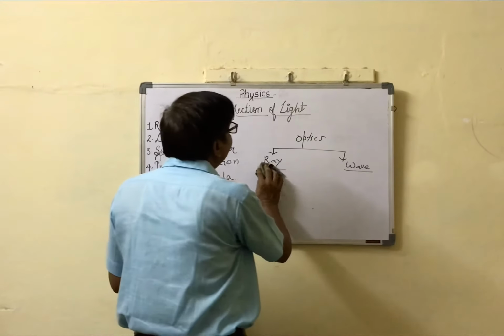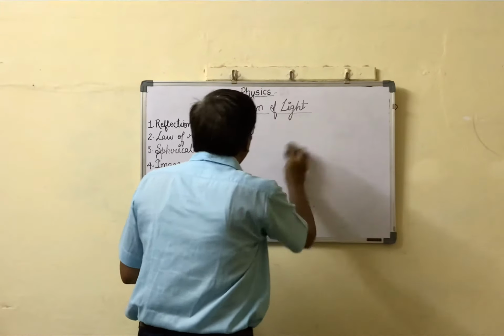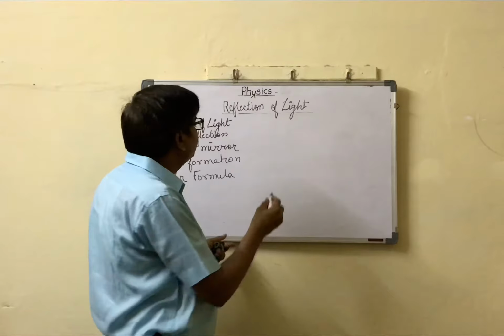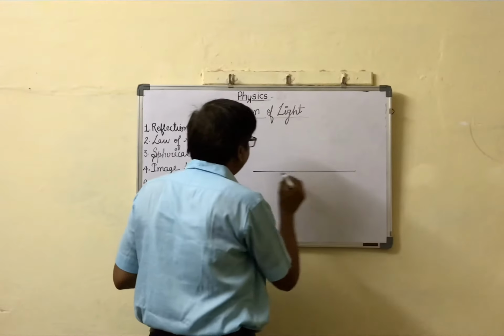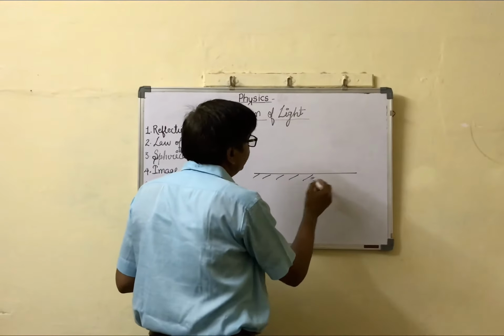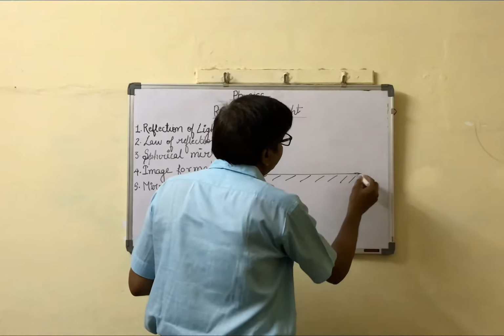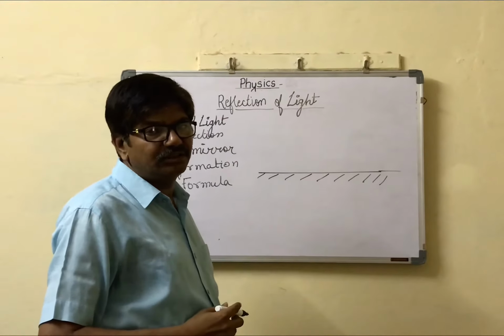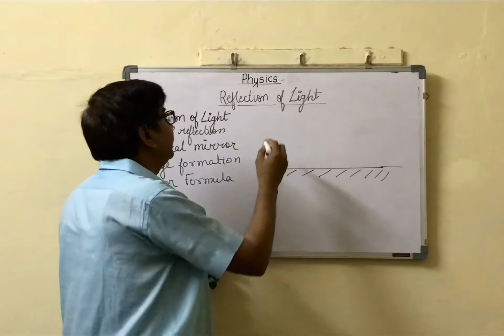Reflection of light means when a light ray incident on a smooth plane bounces back to the same medium, it is called reflection of light.